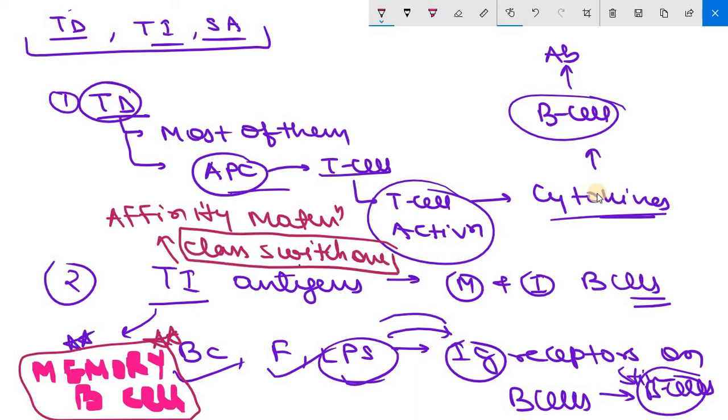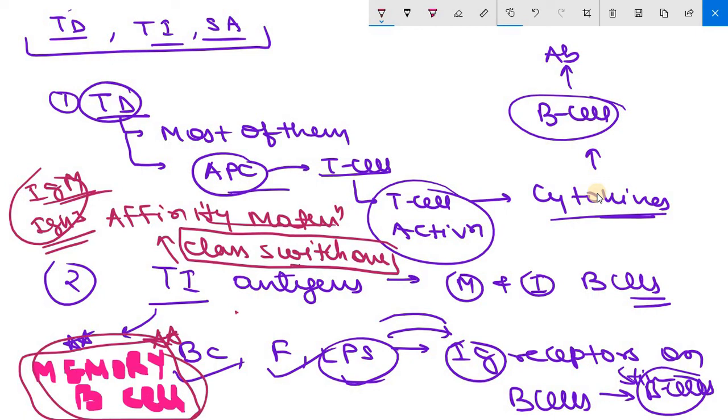Such an activated B cell can produce only a limited class of antibodies, such as IgM and IgG3. So B cells which are not undergoing affinity maturation and class switchover will only produce IgM and IgG3 type of antibody. Once again, this type of antigen will not involve formation of memory B cells, and is limited to IgM and IgG3.